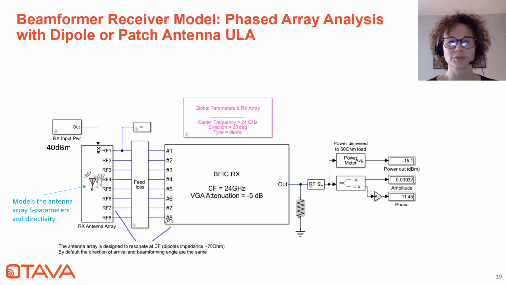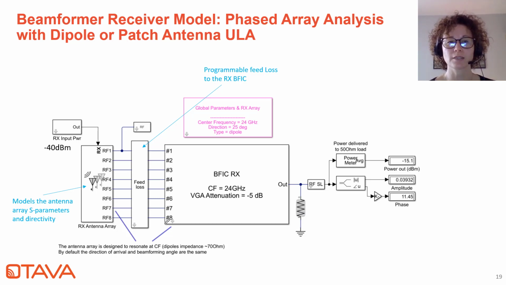An interesting feature we've added here is that we have the ability to set certain feed loss between the antenna element and the beamformer IC. That could be a scalar, like the same value for all channels, or that could be something different for every individual channel. So right now it's a pure passive component.